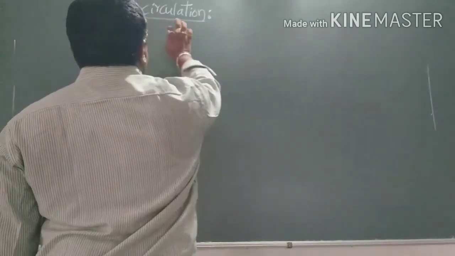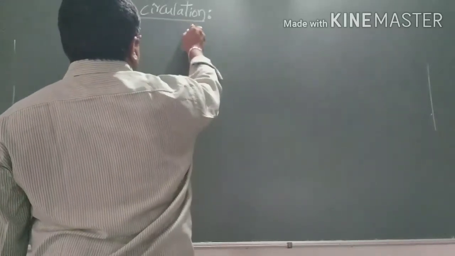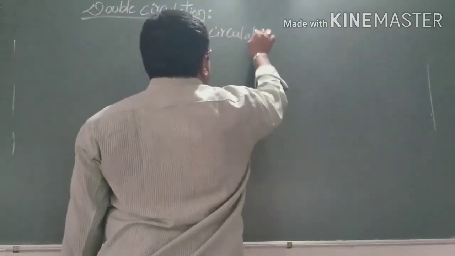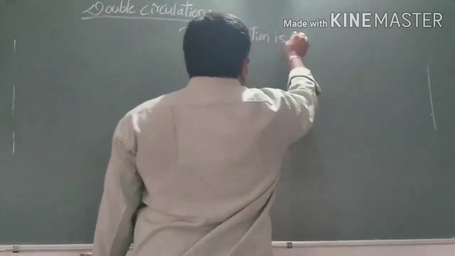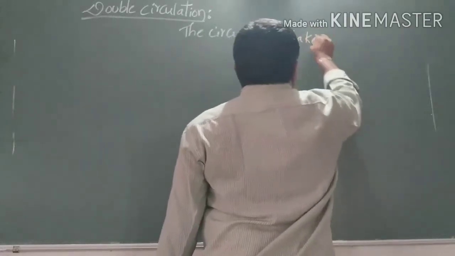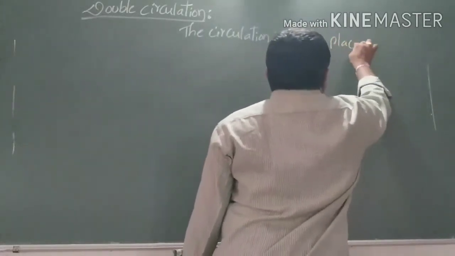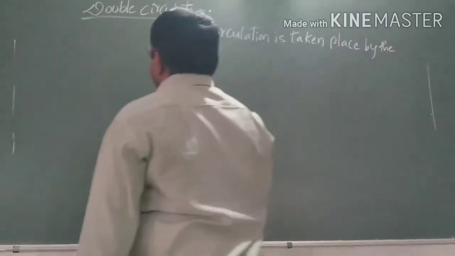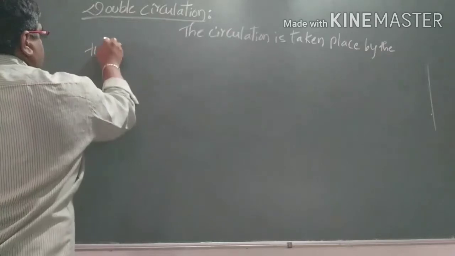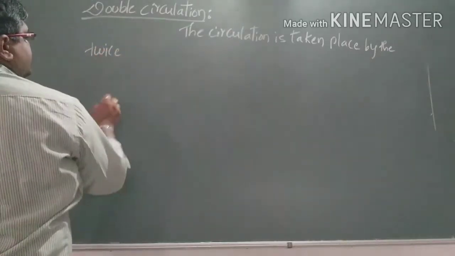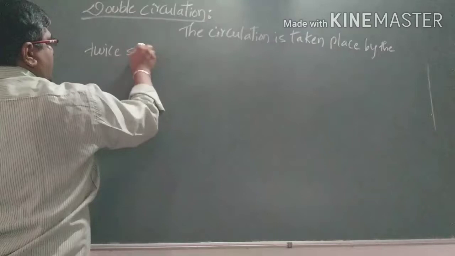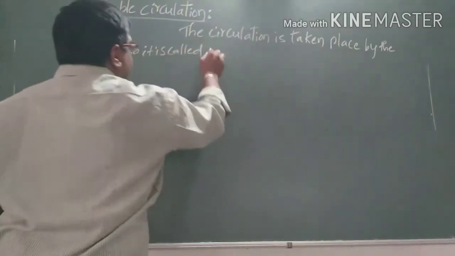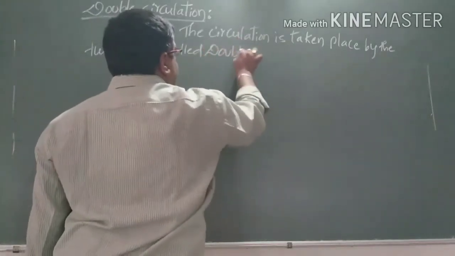Two times the circulation takes place. Such type of circulation twice is called the double circulation.